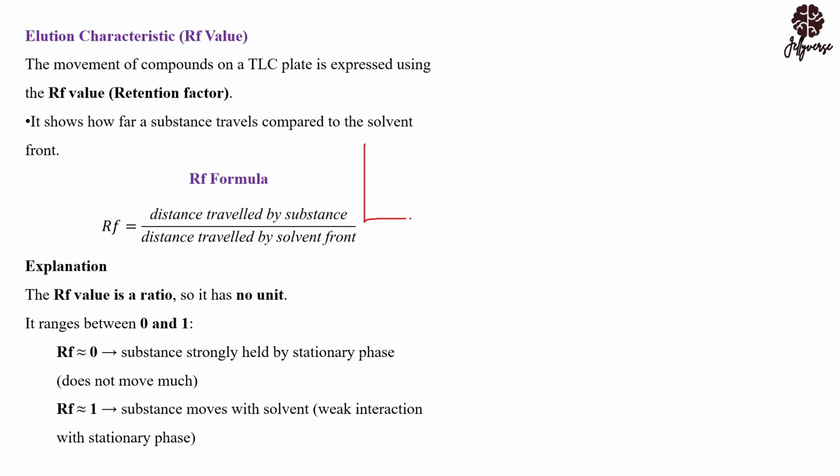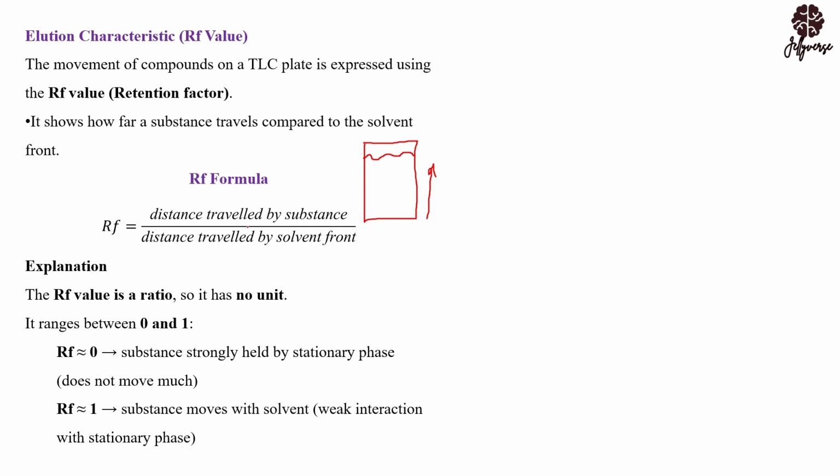When you have your TLC paper and you soak it in the solvent and your liquid starts rising up, the level that it will reach before you remove the TLC paper, that particular level or line is what you are referring to as the solvent front. That is the maximum distance that it has traveled to. So you could see that is the denominator.